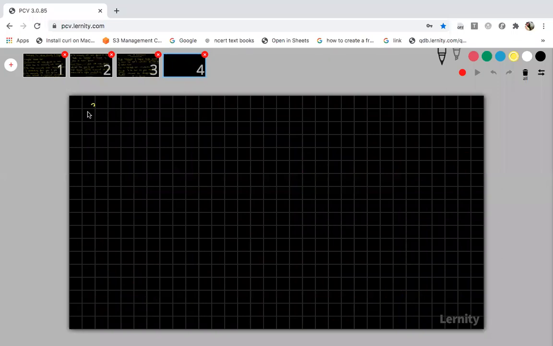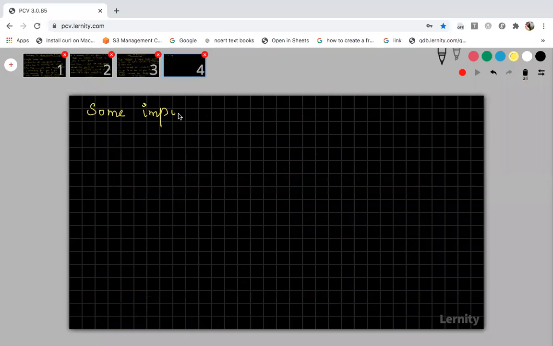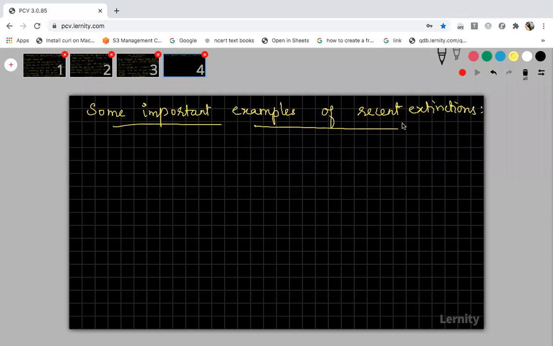So I will give you some important examples. It is not needed to read all the 27 species that have become extinct in the last 20 years. I'll give you some important examples of recent extinction. If you want to know all the 27 species, you can download the Red Data Book list, which is available on the internet.